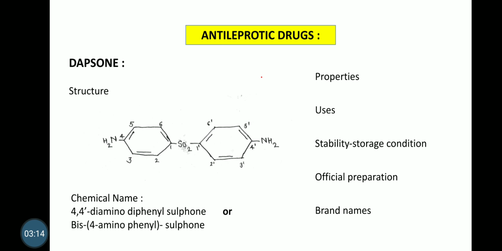Properties: dapsone occurs as white or creamy white crystalline powder. It is freely soluble in ethanol and in acetone, very slightly soluble in water and in solutions of dilute mineral acids. Stability and storage: it is affected by light, therefore store in well closed light resistant containers. It is used in treatment of lepromatous and tuberculoid types of leprosy. Official preparation: dapsone tablet, which is official in IP and BP. Brand names: Dubronox, Noafone, etc.